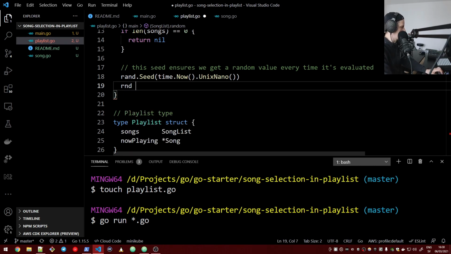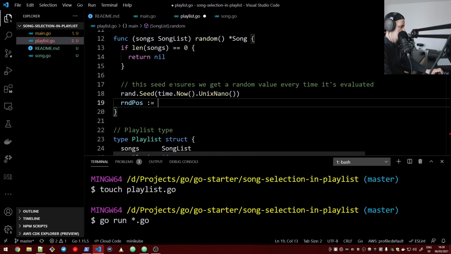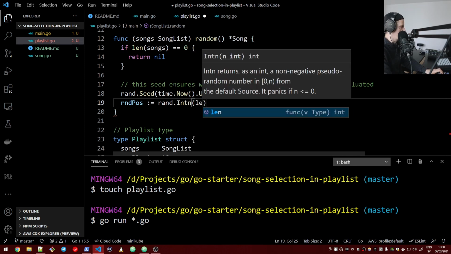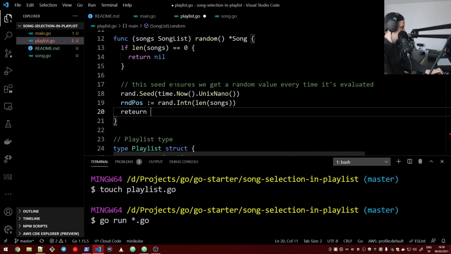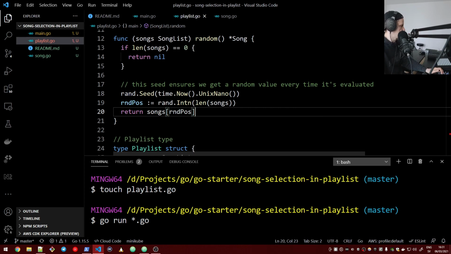And then let's take a random position from our song list. Random position would be a rand.Intn based on the length of the songs, and then we just return songs of random position. Right.